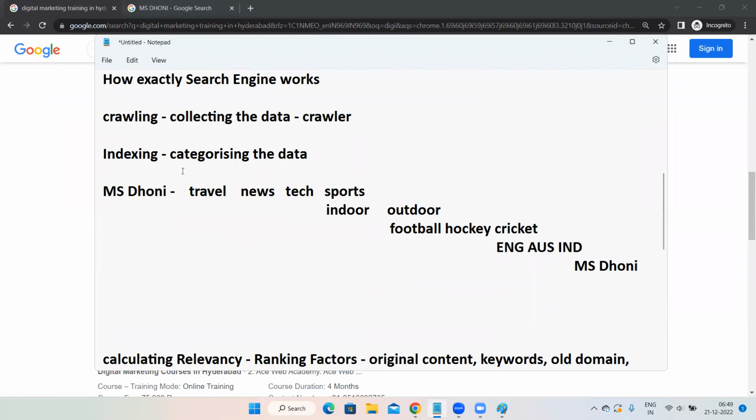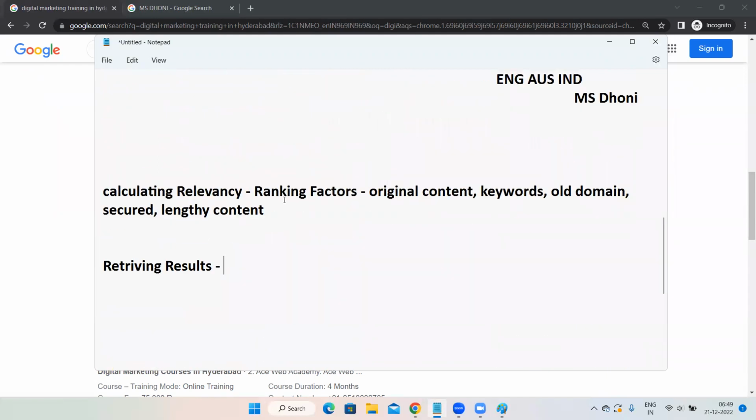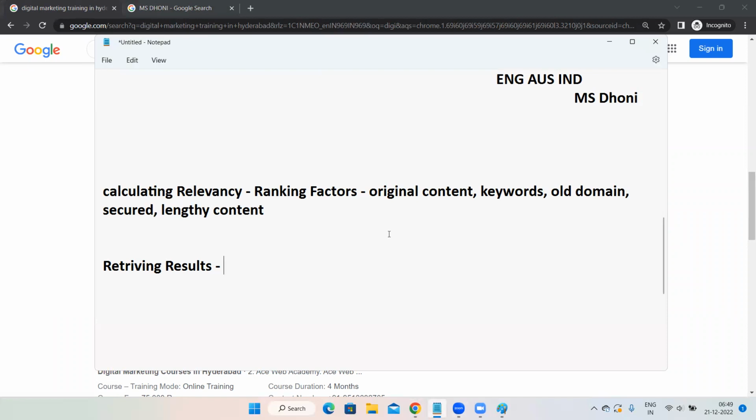Then comes indexing, that is categorizing the data, which means arranging the data in a particular order. Then comes calculating relevancy. After arranging the data, if two people have the same kind of website, same niche, and both want to target the same keyword, then Google will calculate the relevancy based on the ranking factors. Then the last step: here Google is deciding who should appear first, second, and third.